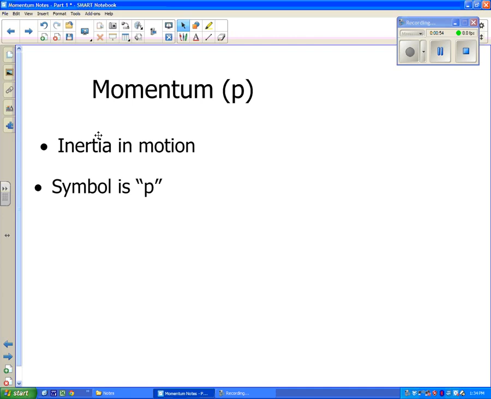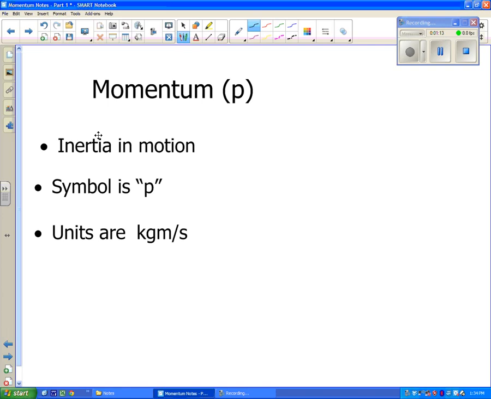The symbol for momentum is P. Why P? I have no idea. M is for mass, so M can't be for momentum. So P is for momentum. And the units are kilogram meters per second. That's just what it is. It's kind of complicated and ugly.